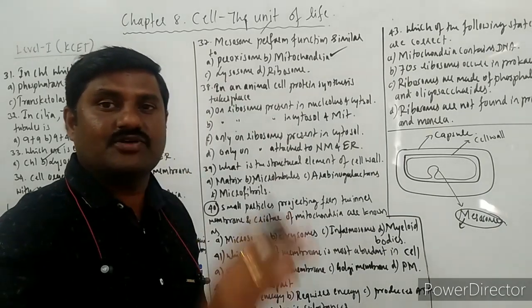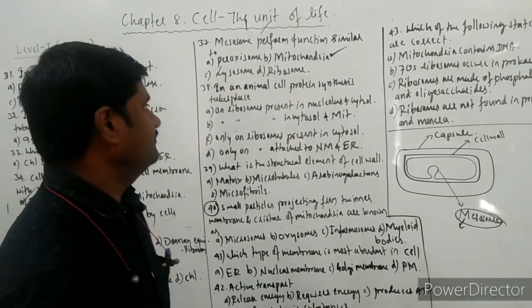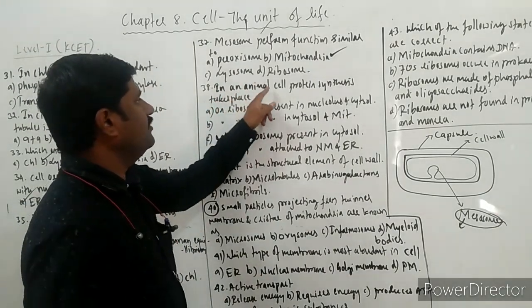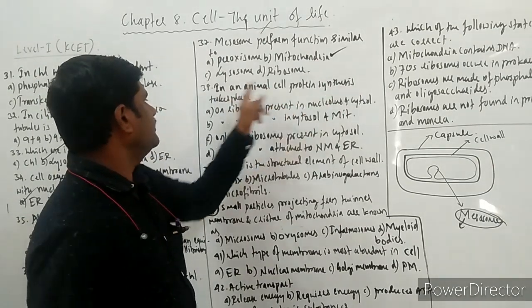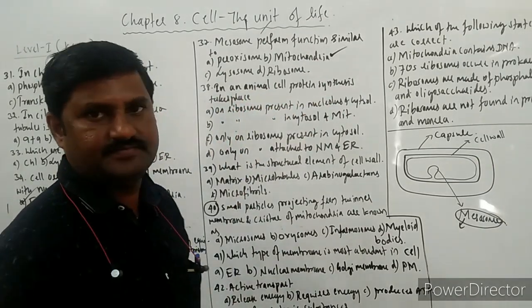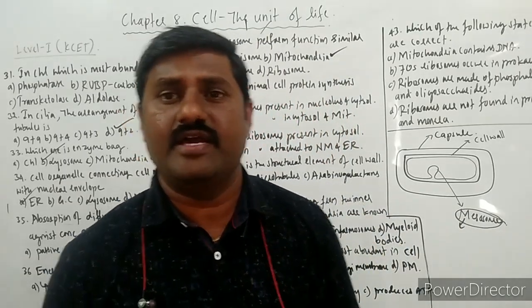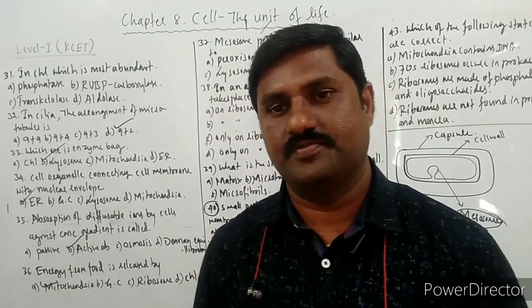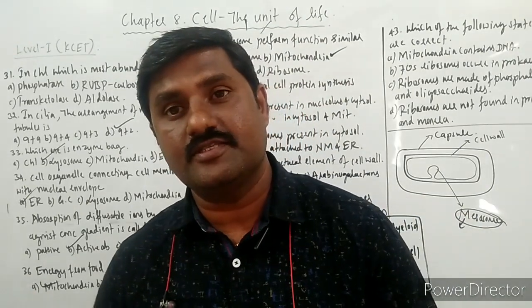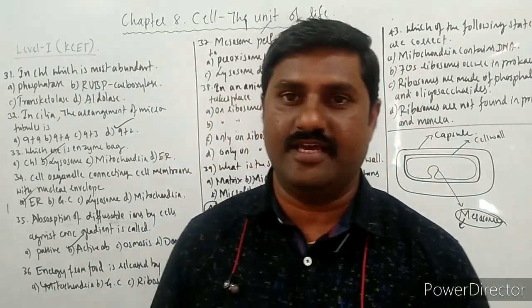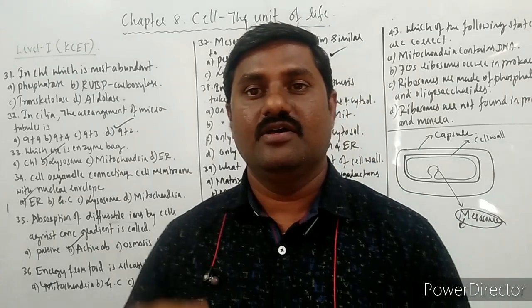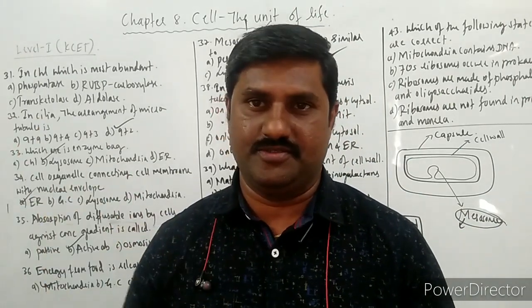Okay, in theory also I have explained it thoroughly. So in an animal cell, protein synthesis takes place. Where does it take place? Ribosomes. So what kind of ribosomes? There are different types of ribosomes that we come across. Some are free ribosomes.